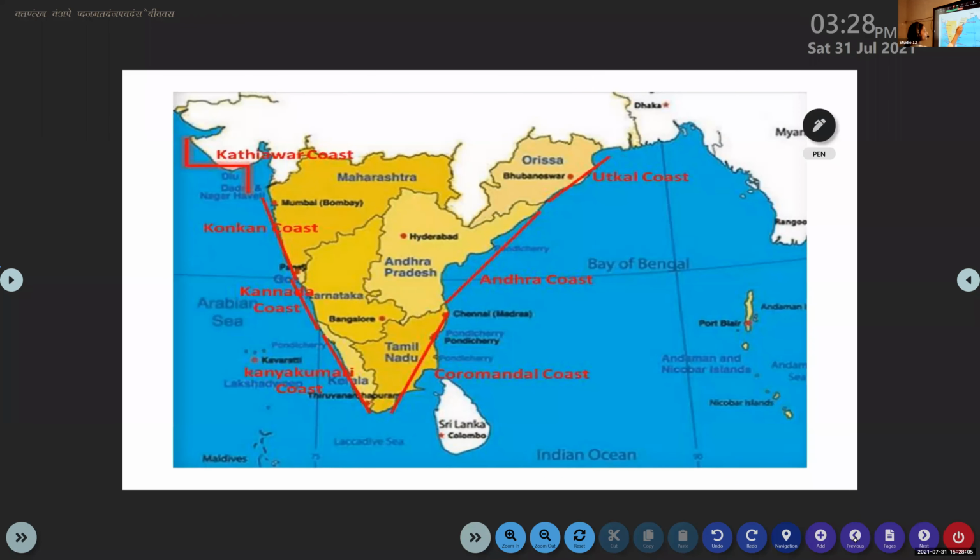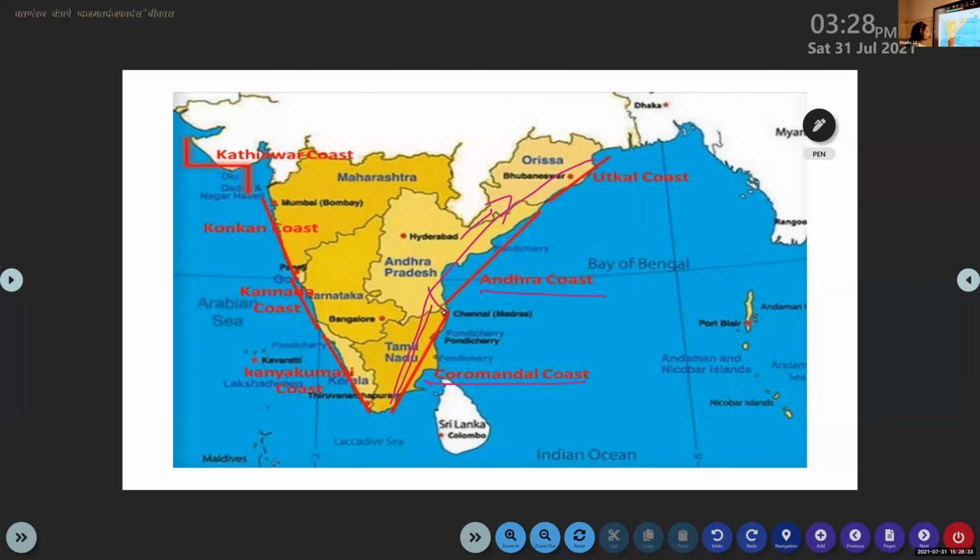If you look at the map, you can see this is the Eastern Coastal Area. The northern part of the Eastern Coastal Area is known as Northern Sircar, otherwise known as Andhra Coast. And the southern part is known as Coromandel Coast.